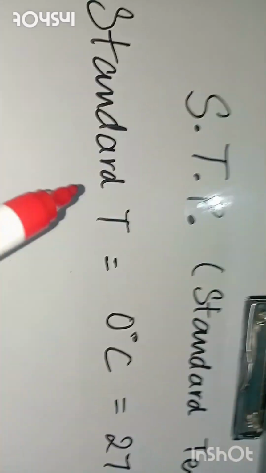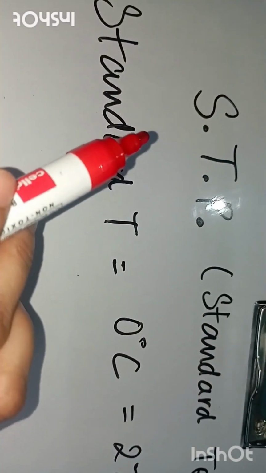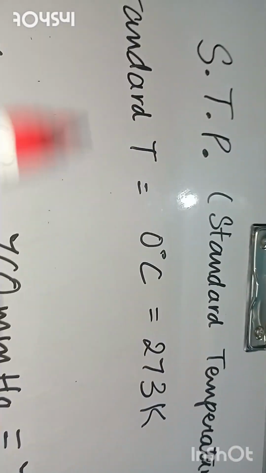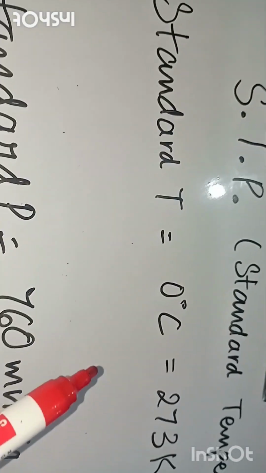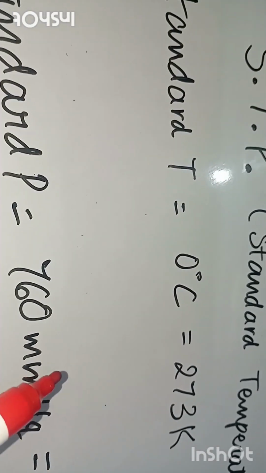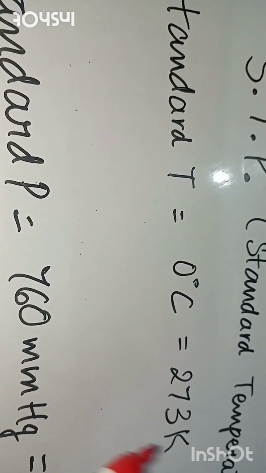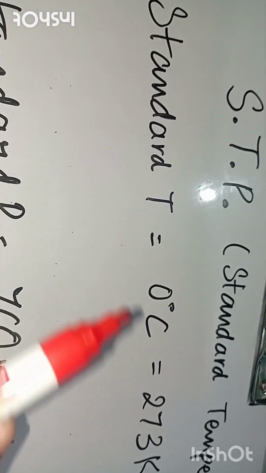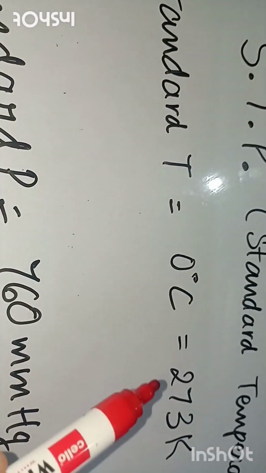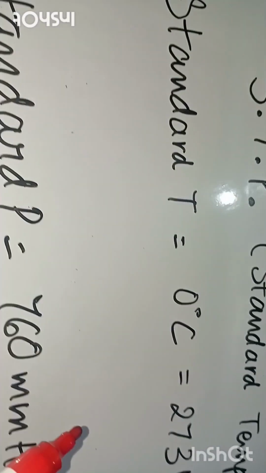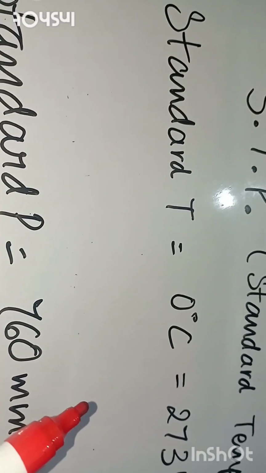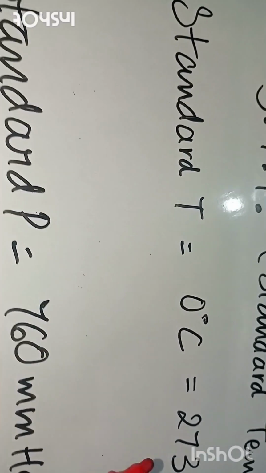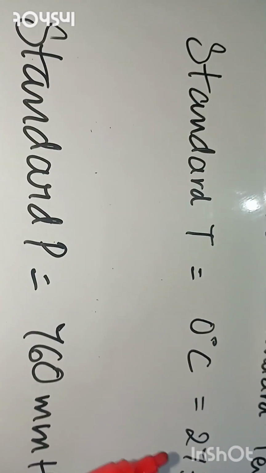Now you must see in certain numericals that STP conditions are given, okay, that is standard temperature and pressure conditions. Now what is standard temperature? Standard temperature is 0 degree Celsius or 273 Kelvin, okay. So you have to use 273 Kelvin when standard temperature conditions are given. Okay, now if any value of temperature is given in degree Celsius, then you have to convert it into Kelvin and then use it in the numerical.